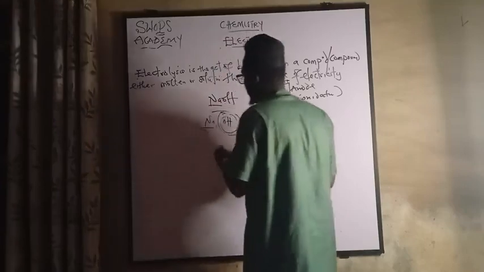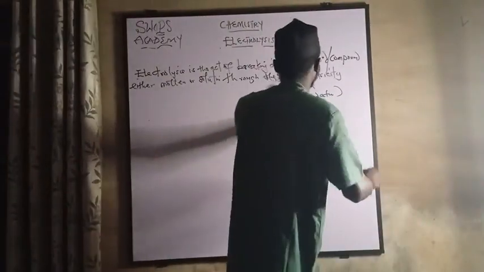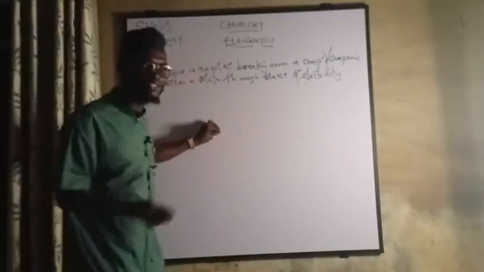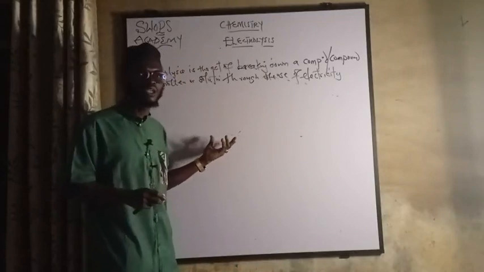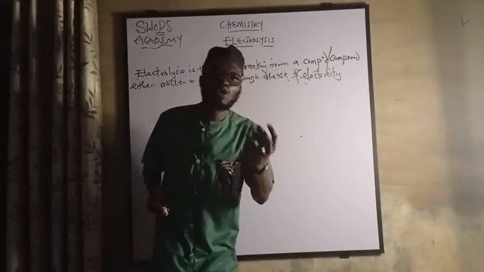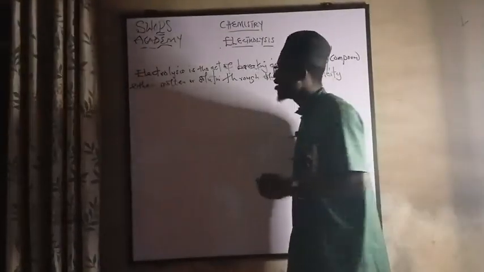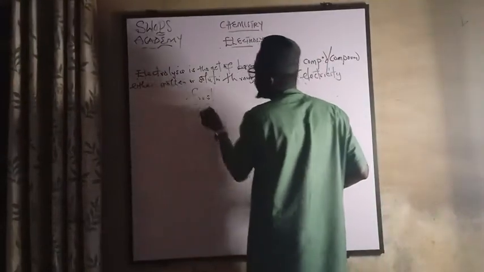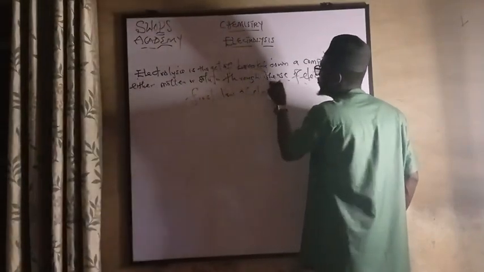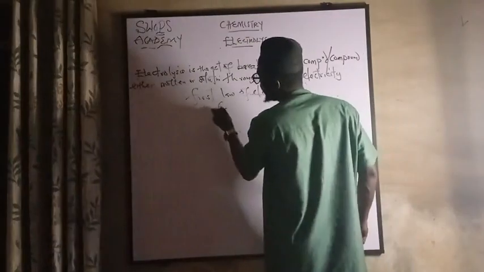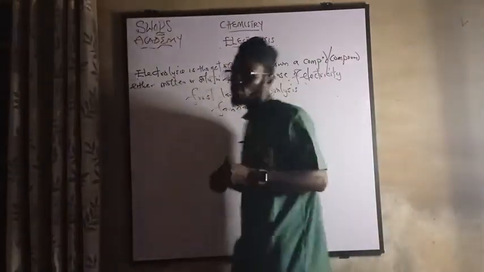The second thing I need to tell you here, so I don't want the video to be bulky. The next thing I want us to look into is that they can ask you. We have explained what electrolysis is, and we've explained what an electrode is. They can ask you, state the first law of electrolysis. That law is what we call Faraday's law. The first law of electrolysis is known as Faraday's first law of electrolysis.